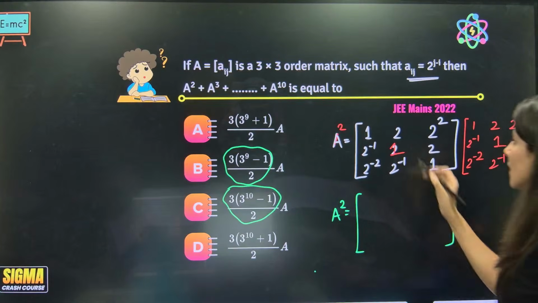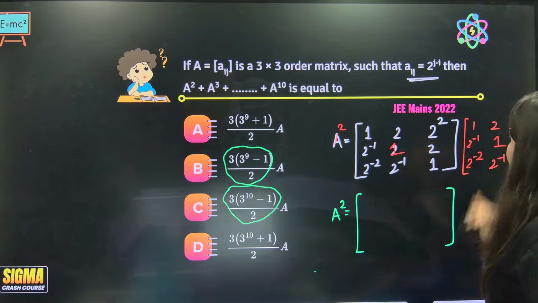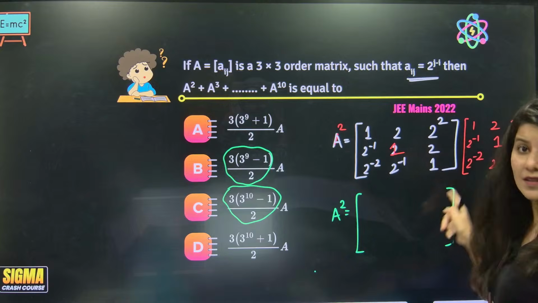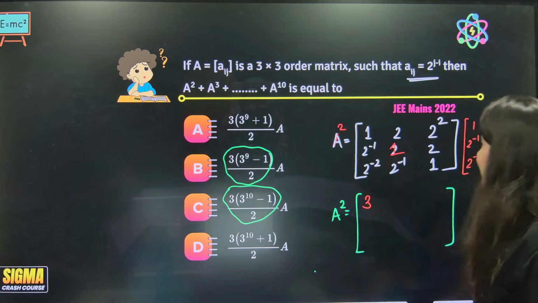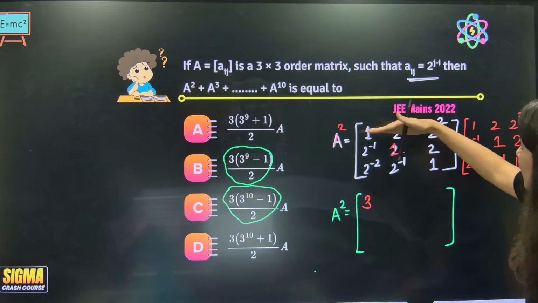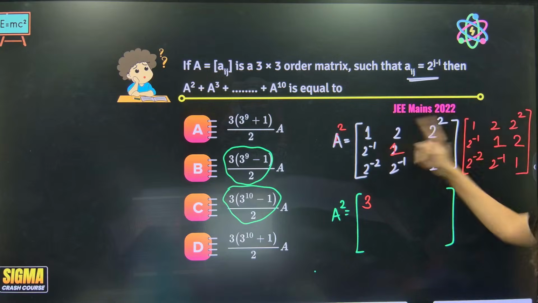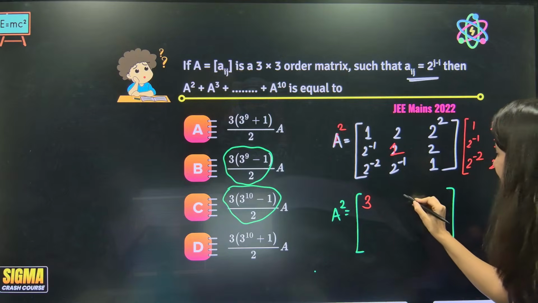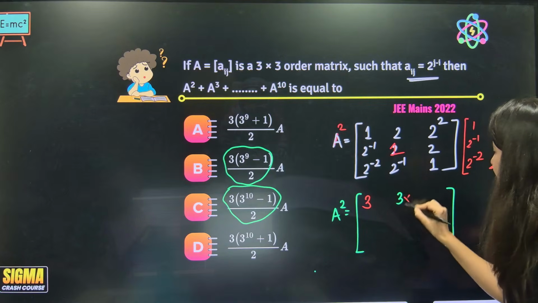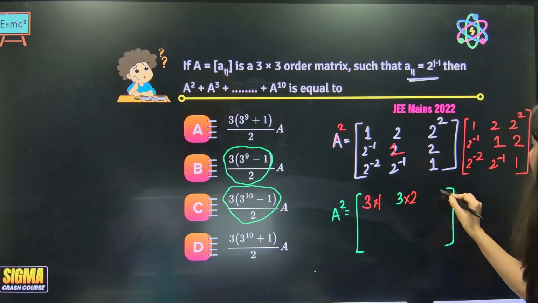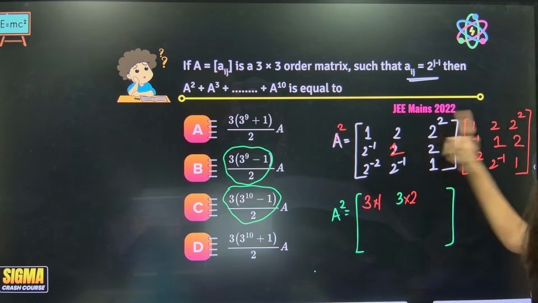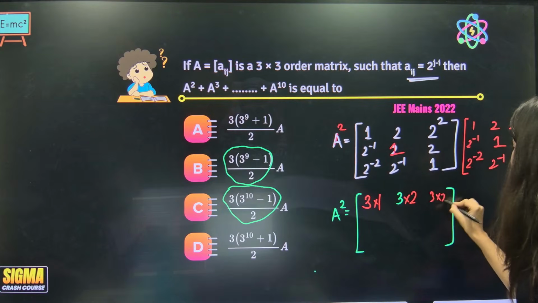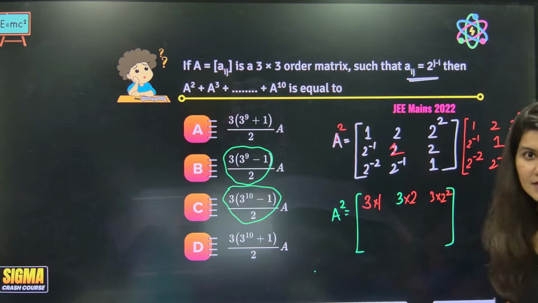Okay, anyway. Over here, this is row 1 and column 1. So 1 and then 1 and then 1. Okay, so this is coming out as 3. Good. Okay. Now what about this? This multiply this. 2, 2 and 2. So 2 plus 2 plus 2 is 6. So this is 3 into 2. This is 3 into 1, 3 into 2. Now this multiply this. So 2 square, 2 square, 2 square. So 3 into 2 square. Okay, we are getting it. Somehow I am getting it.